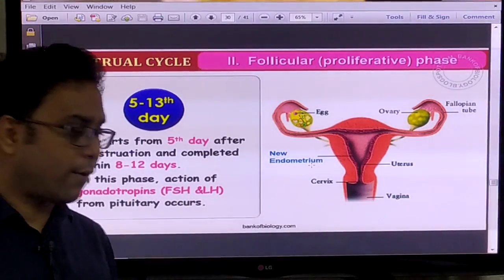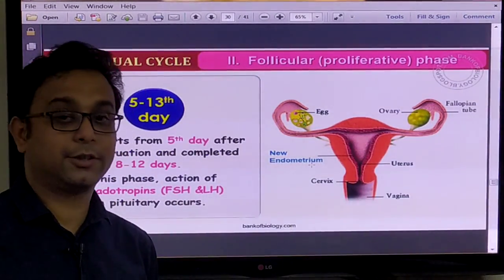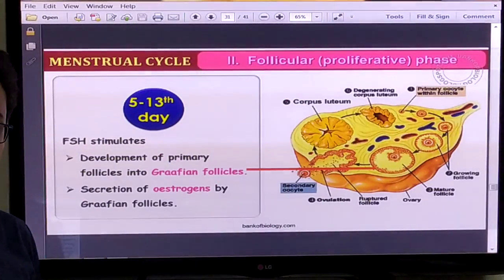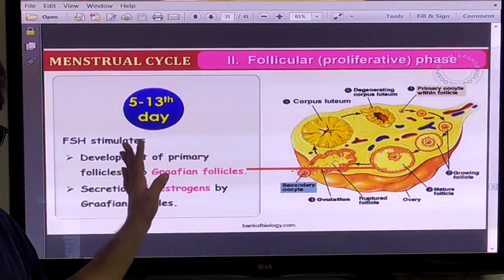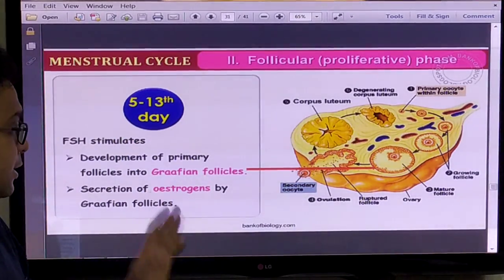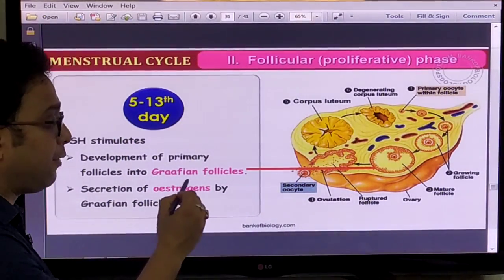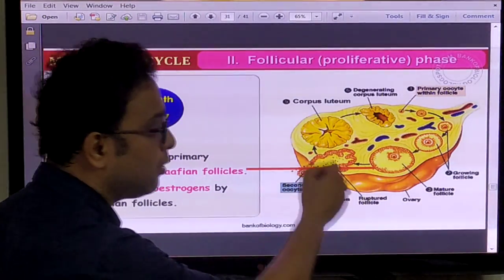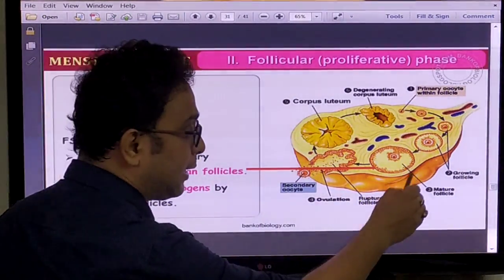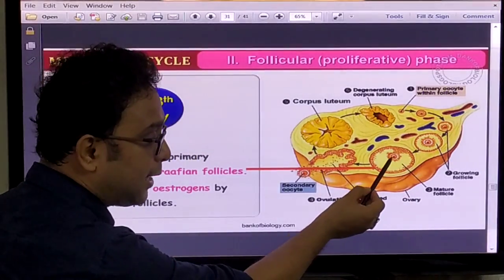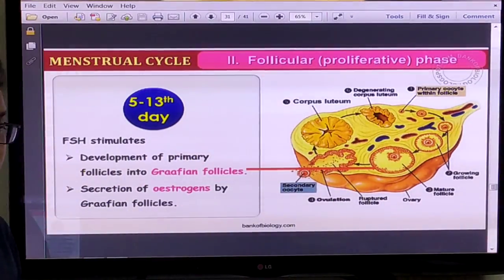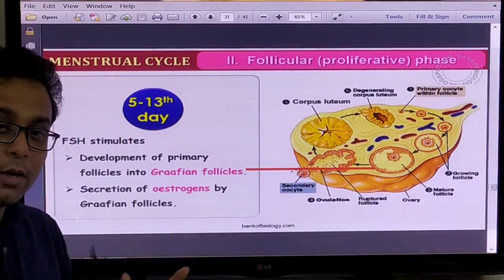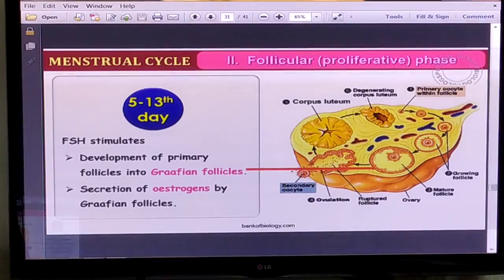But do you know where these hormones are produced? They are produced in the pituitary gland. FSH, follicle stimulating hormone, stimulates the development of the primary follicle into the Graafian follicle. You can observe that inside the ovary. In that there is a Graafian follicle, and inside that the egg cell is there. One by one and step by step, these Graafian follicles are formed with the help of this FSH hormone.